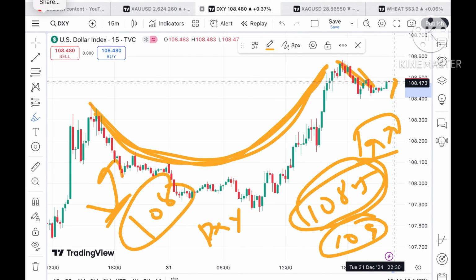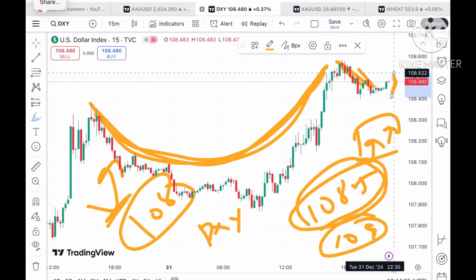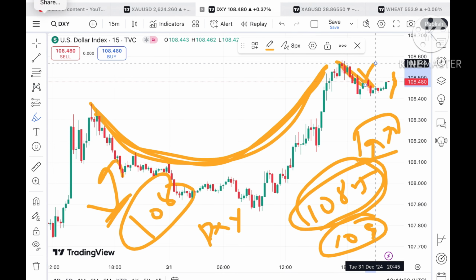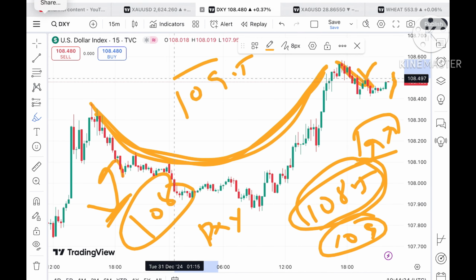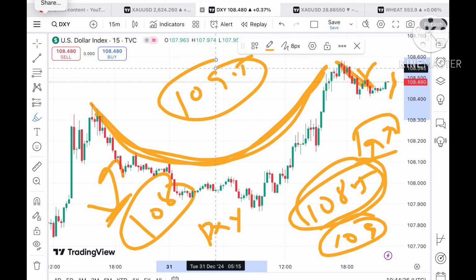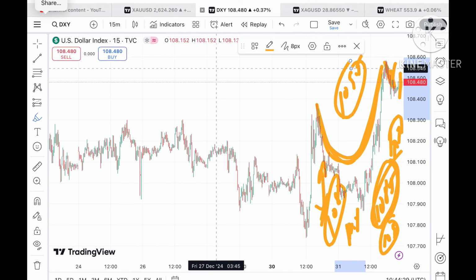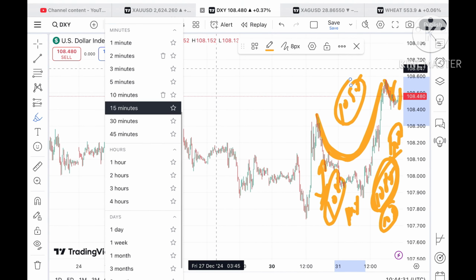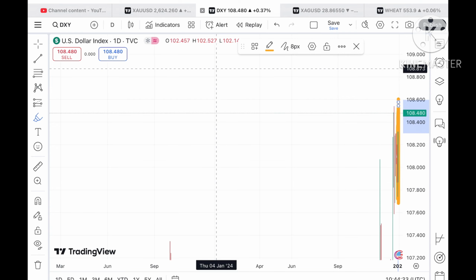This is the level. Okay, so if it starts going above this level, we can see a level of 109 also, and from there it can touch a level of 109.5 to a level of 110. Okay, you have to understand, this is a 15-minute chart. If I show you a day-wise chart, you will understand clearly how it is.